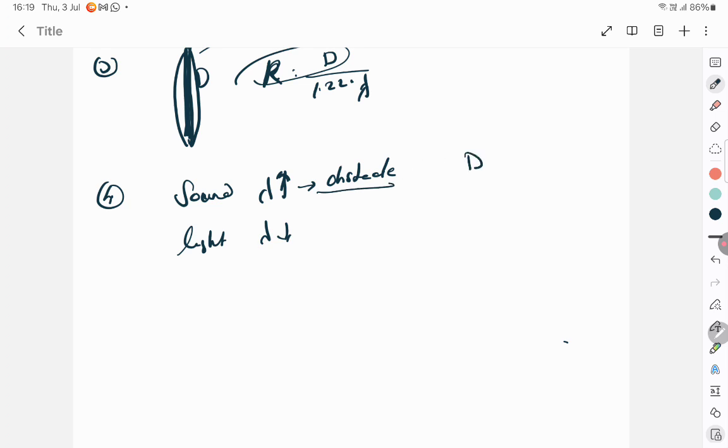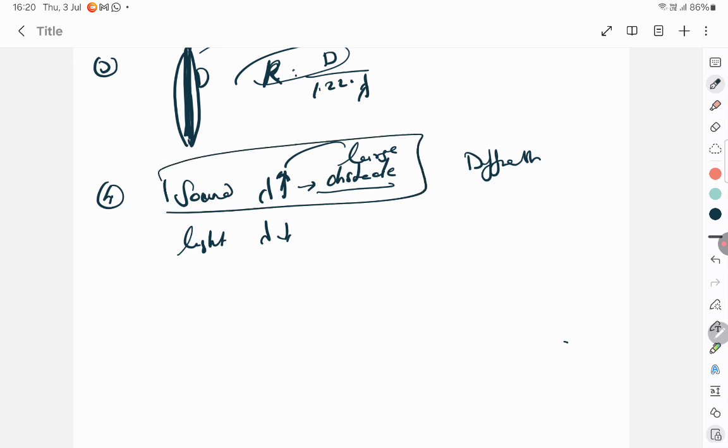That's a condition for diffraction to occur. So in day-to-day life we experience diffraction in sound more commonly than diffraction of light, because light needs a smaller aperture or a smaller obstacle comparable in size to the light wave.